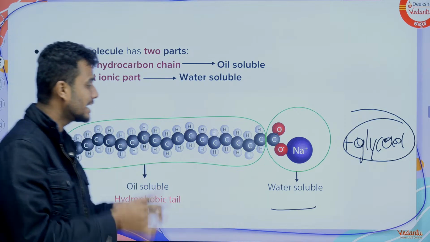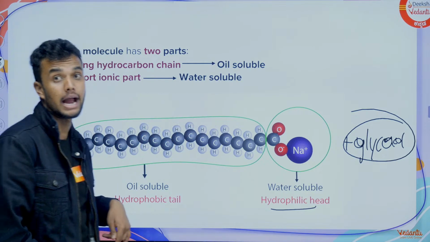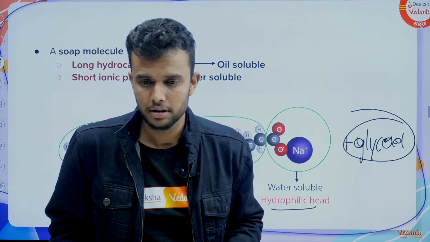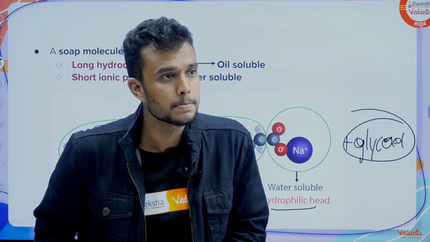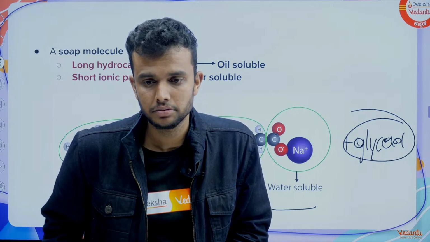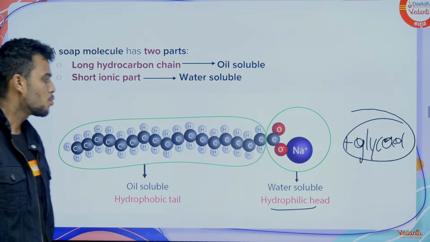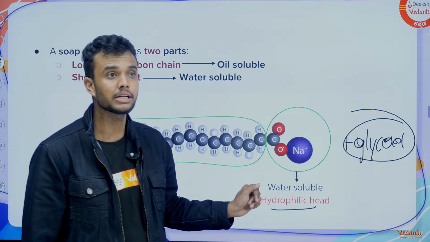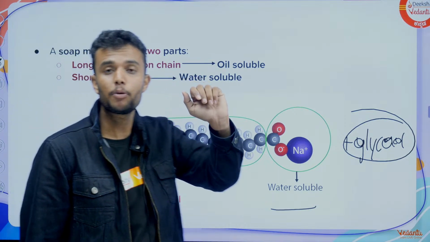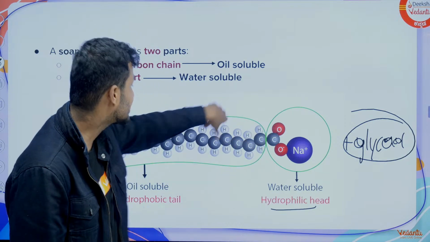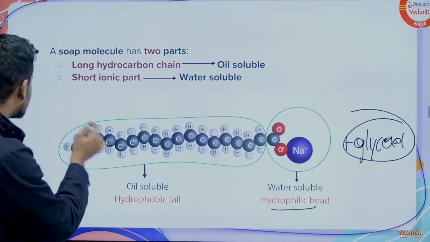In soap, we divided it into two parts. One is water soluble, one is oil soluble. The tail is there now. This is called hydrophobic. Hydrophobic is nothing but oil soluble. Water soluble part is called the hydrophilic head. Oil soluble is called the hydrophobic tail. This is a structure. Hydrophilic is nothing but water soluble. Hydrophobic is nothing but oil soluble.